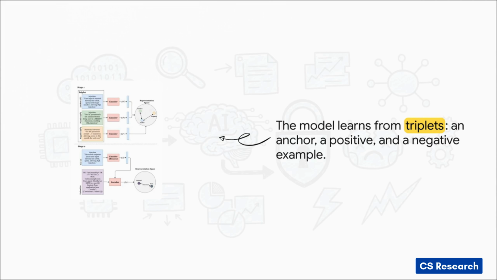The model's whole goal is to just keep adjusting itself so that in this representation space, the 2 SQL injection descriptions end up right next to each other, while that directory traversal description gets pushed way, way out. You do this millions of times, and the AI builds this incredibly robust semantic map of all the threat concepts.